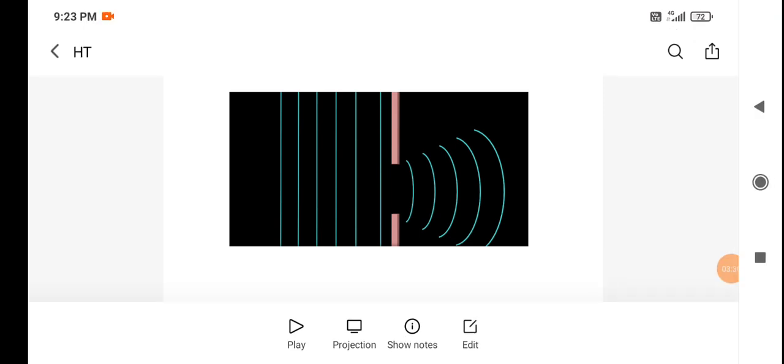Just look at the figure. The phenomenon of bending of light rays around the corners, we call this diffraction. And of course, there are so many types of diffraction, such as Fresnel diffraction, Fraunhofer diffraction, and we have so many types. But still, this is enough for you: bending of light rays around the edges is called diffraction.